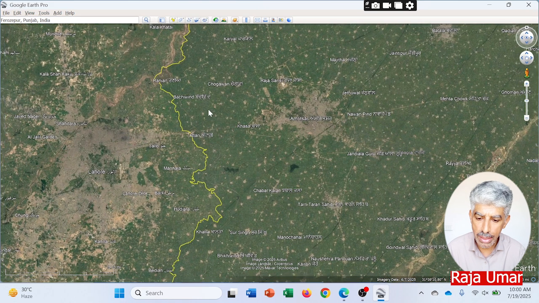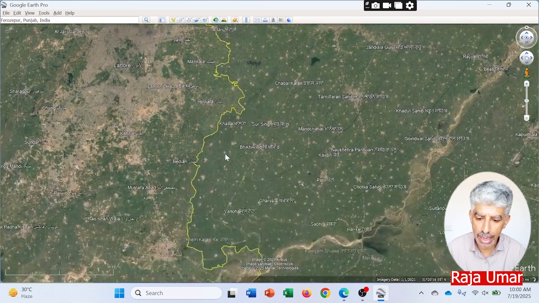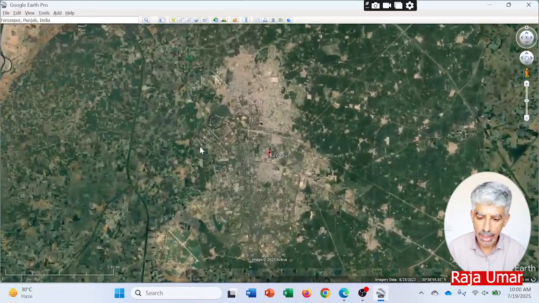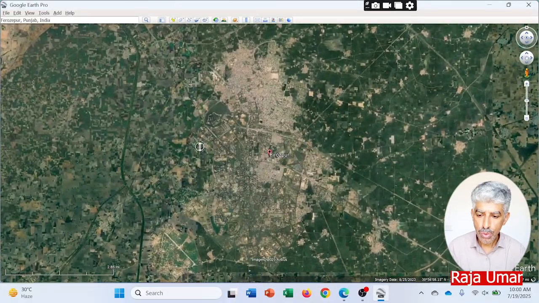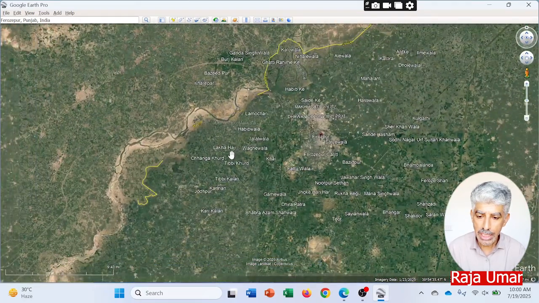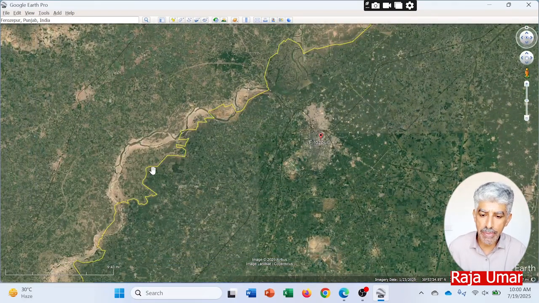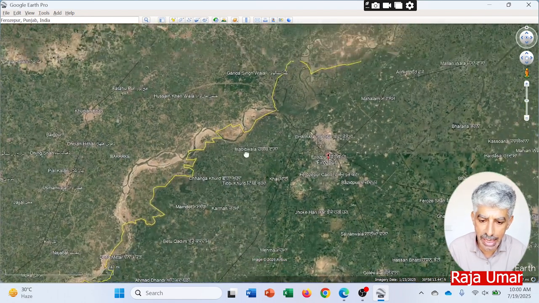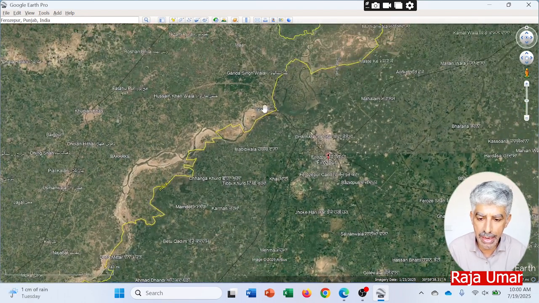So here we are searching Ferozpur, and it is down over here, just beyond Kasur and Okara. Here you can see this blue line is the boundary between Pakistan and India, and here you can see river Sutlej is entering Pakistan from Indian territory over here, right?